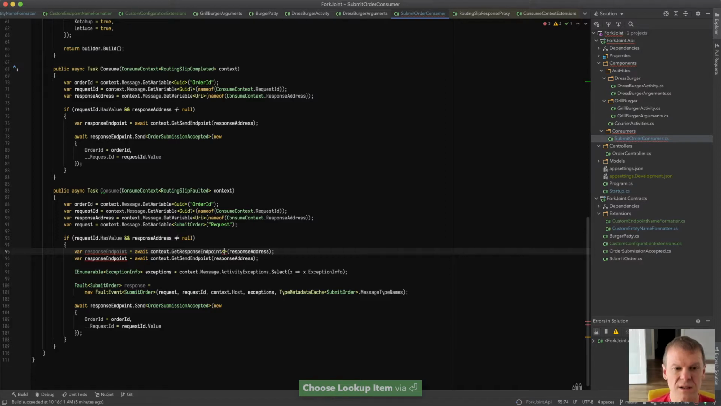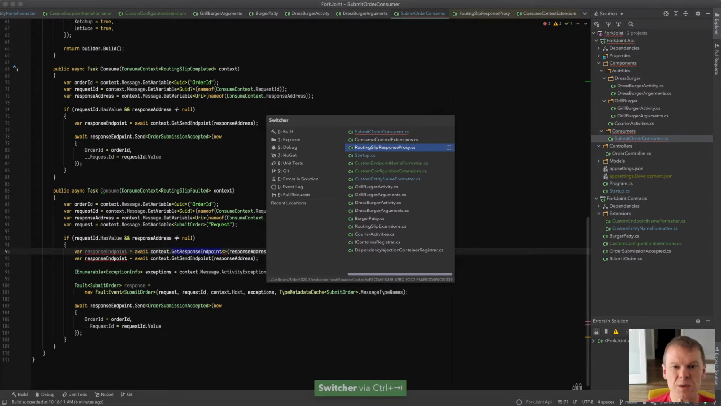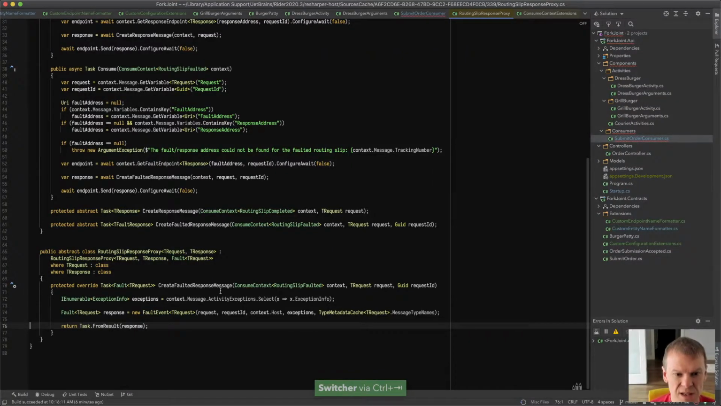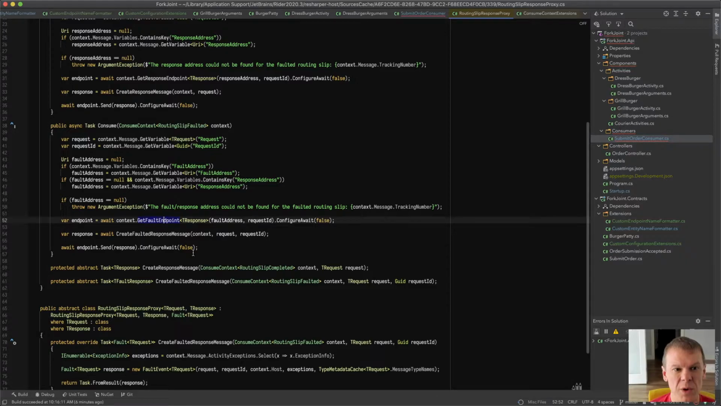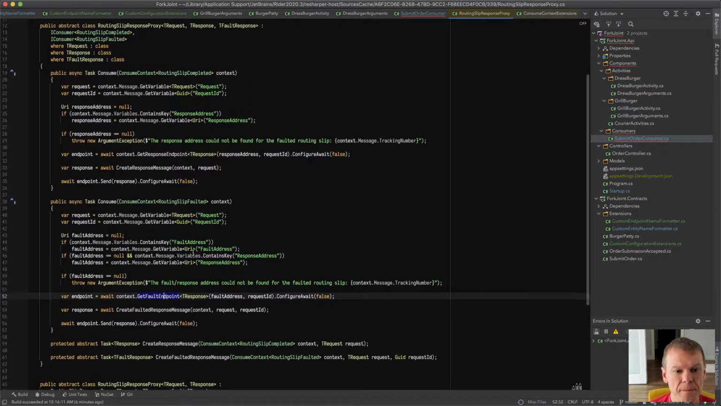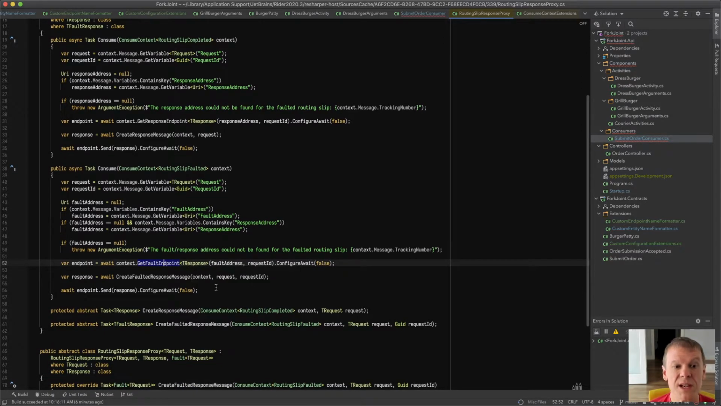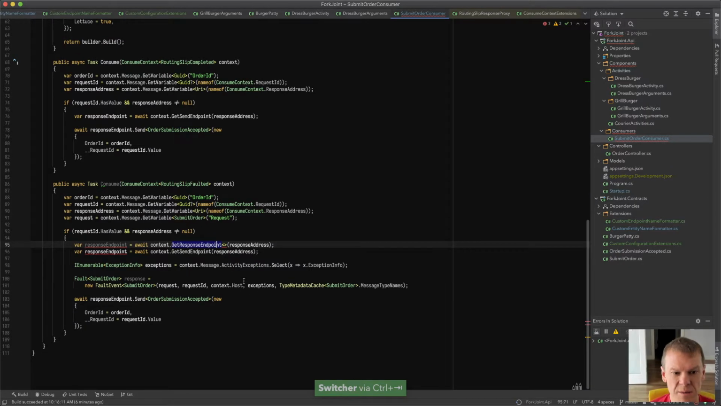It is. What's the type I have to pass in? I don't know what the type I have to pass in is. Where's that response proxy? What does it pass in for get response endpoint? Oh, we have a get fault endpoint too. Look at that. How awesome is that? Get fault endpoint of T response versus get response endpoint of T response. So we need the response type, which is our order submission accepted. So we will pull that in.